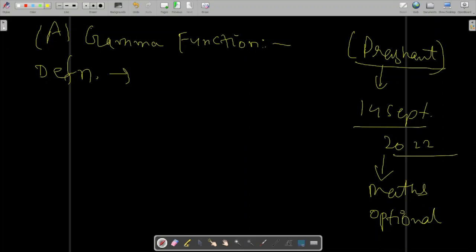Prashant thinks that maths optional is more scoring than physics optional.